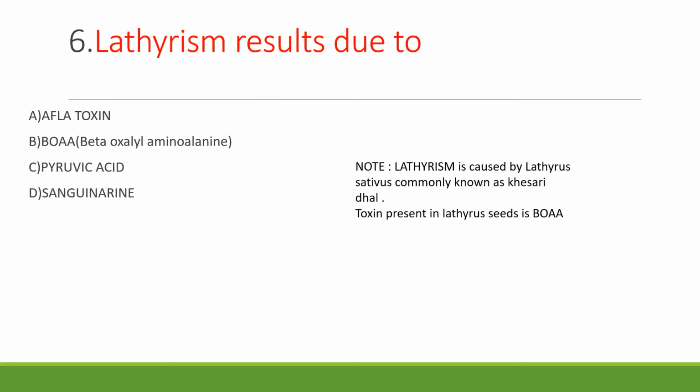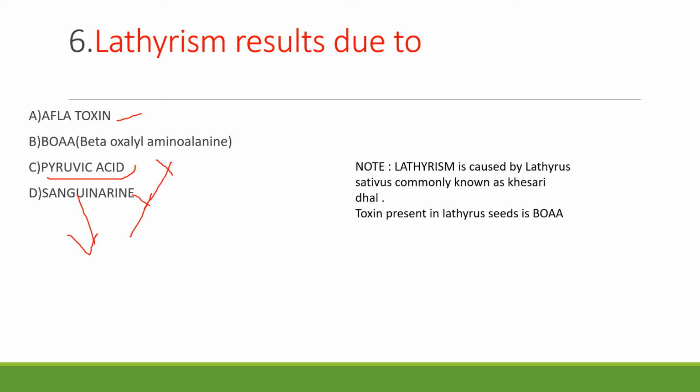Lathyrism results due to option A aflatoxin, option B beta oxalyl aminoalanine, option C pyruvic acid, option D sanguinarine. When a question comes like this, first remove the odd options. Sanguinarine is related to epidemic dropsy, so it is nothing to do with lathyrism. Pyruvic acid, you know, is an amino acid, not related to lathyrism. Aflatoxin is related to aflatoxicosis.